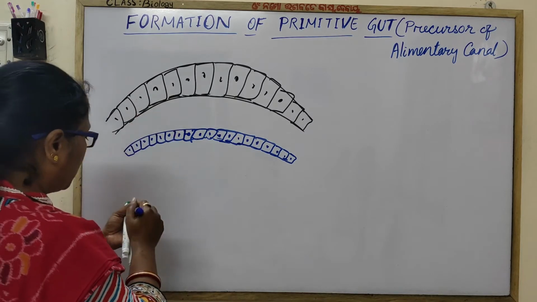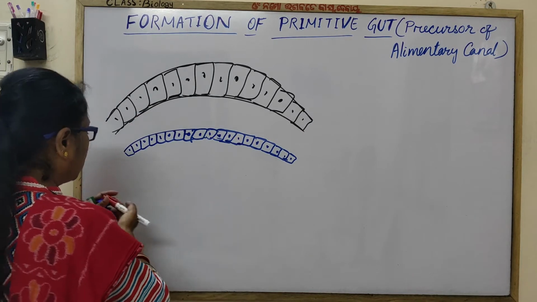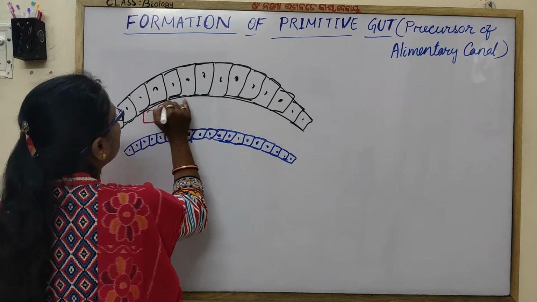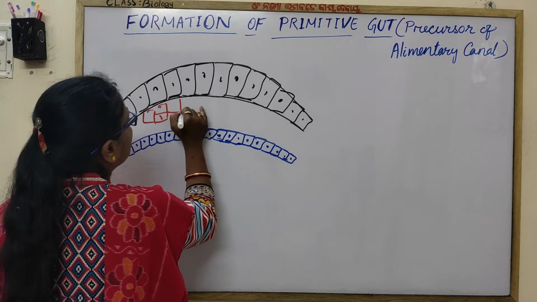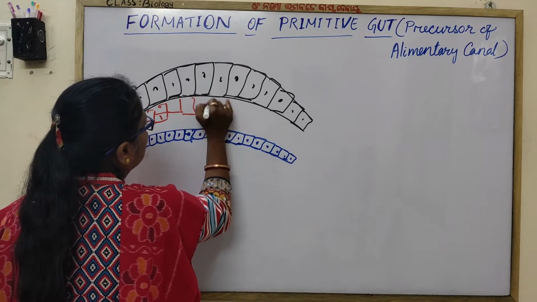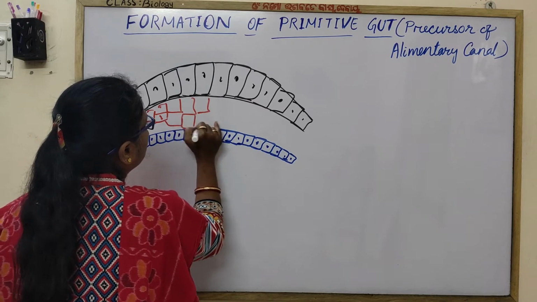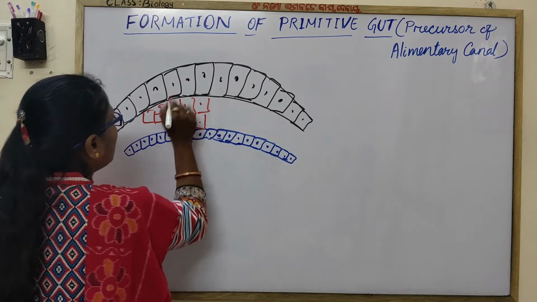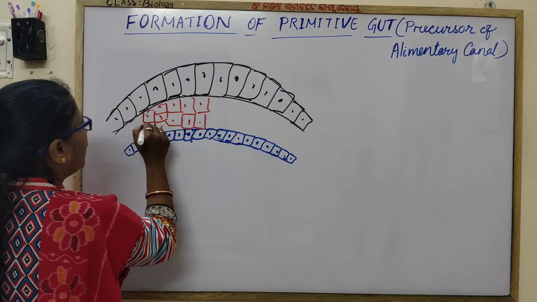Then this is the endoderm, and here is the mesoderm. Mesoderm is lying in between the ectoderm and endoderm.